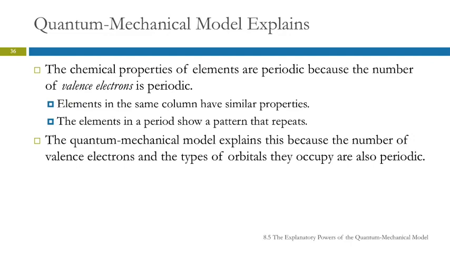So elements in the same column have similar properties. They also have the same number of valence electrons. And it's the number of valence electrons that causes those properties to be so similar. Valence electrons are periodic because the types of orbitals that they occupy are also periodic.